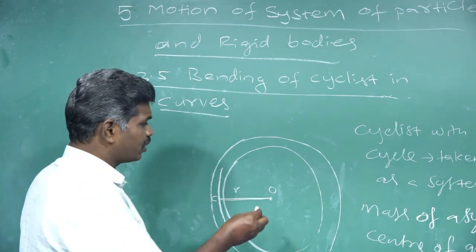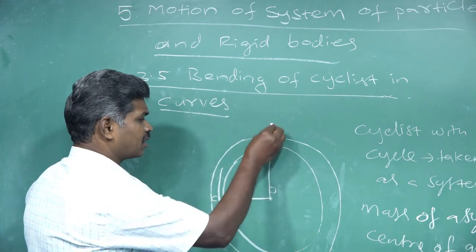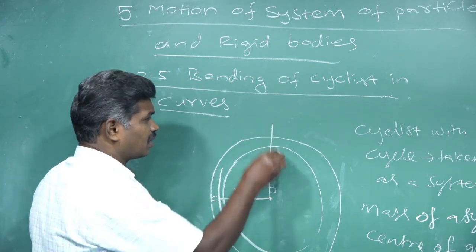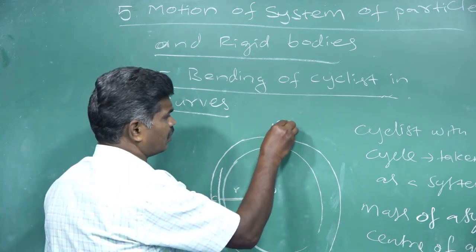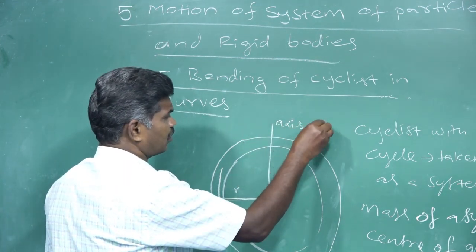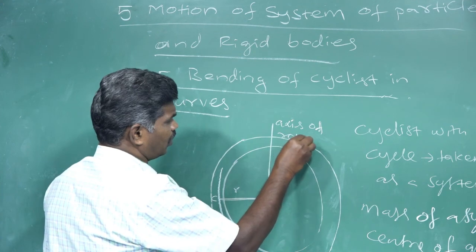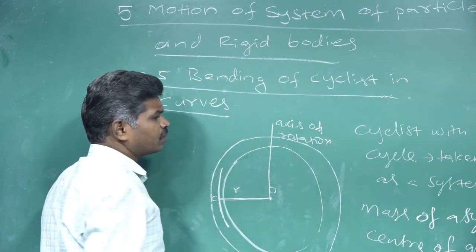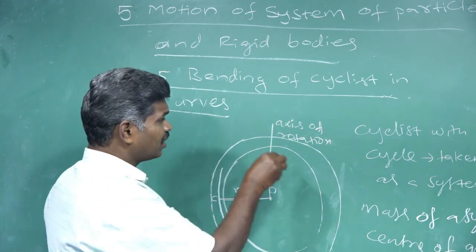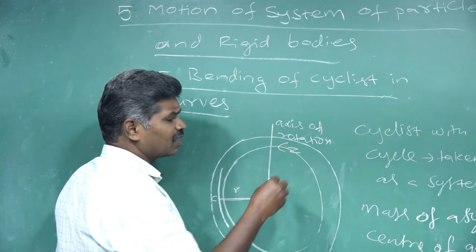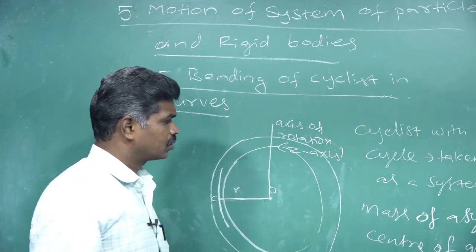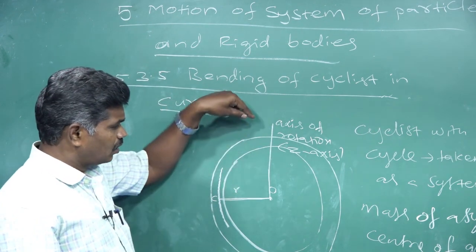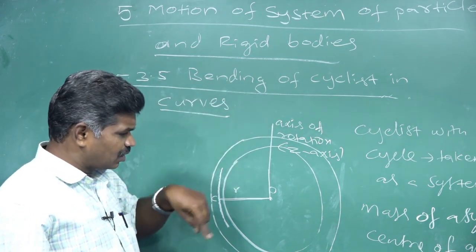Now I represent the center of the circular path as the axis of rotation, and I call that axis the z-axis.